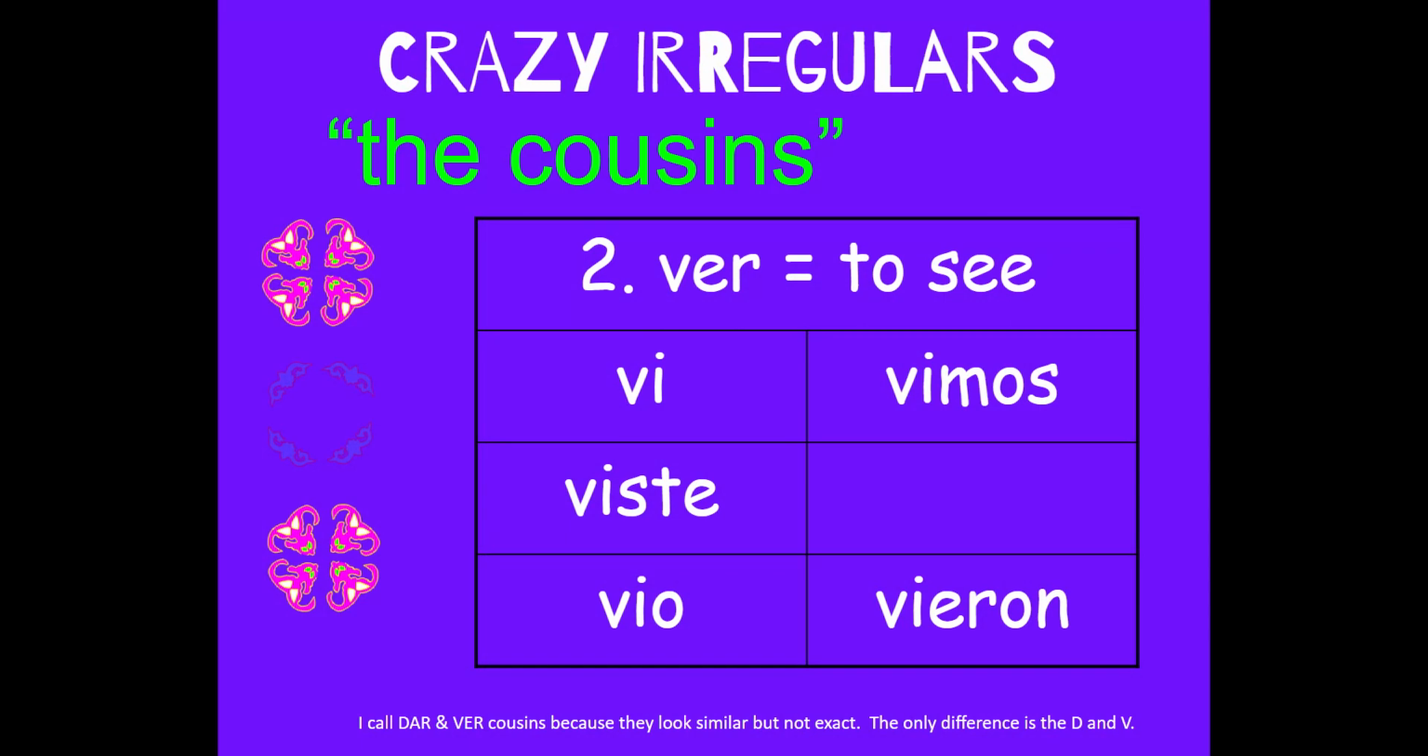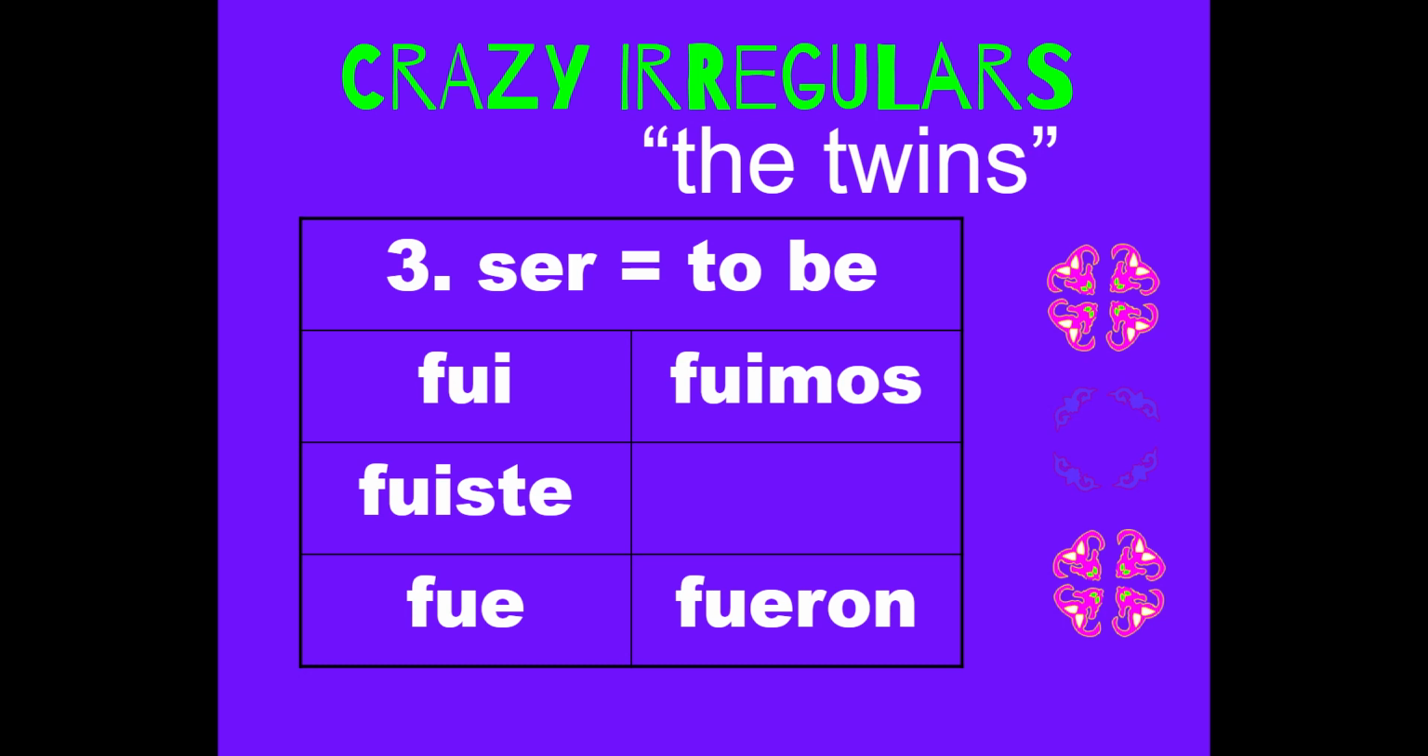The next 2 are twins. So the first one is ser, to be. And wow, it looks like a different language. Like some people said it looked Chinese, some people said it looked French or German. I mean, anything but Spanish. It's so weird looking, but it is Spanish. So it's fui, fuiste, fue, fuimos, fueron.